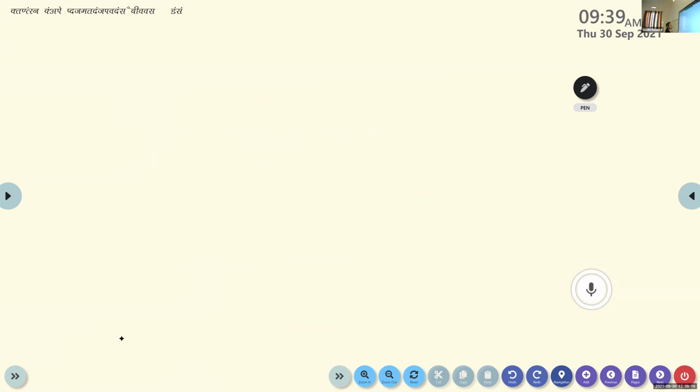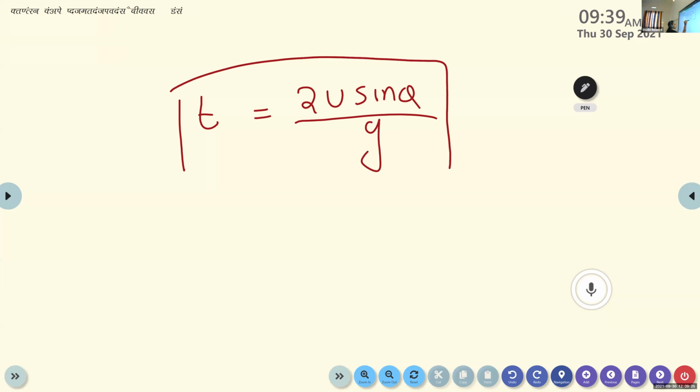So this T is equal to 2U sine theta by G is the time of flight. That is the time taken by the projectile to complete the entire trajectory, the entire parabolic path. Now just imagine, what about the time taken by the projectile to complete half of its path? U sin theta by G.